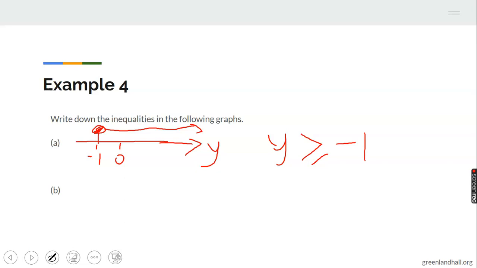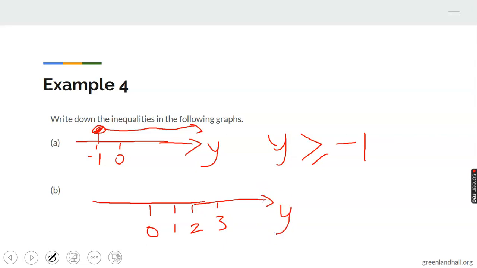Then for question 2, we have 0 here. We have 1, 2, 3, and y also.